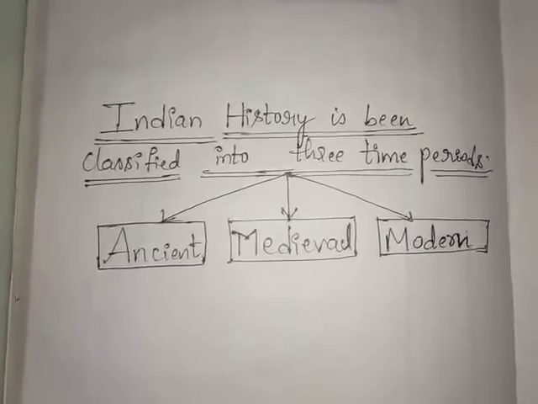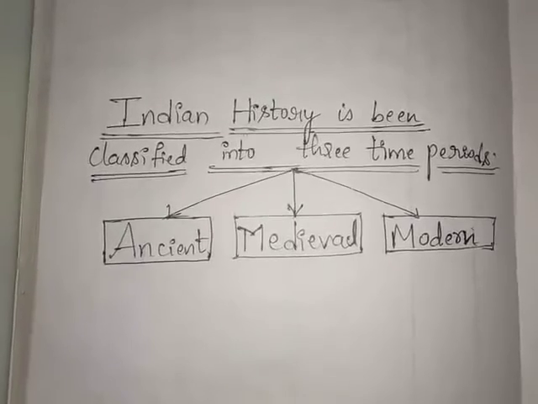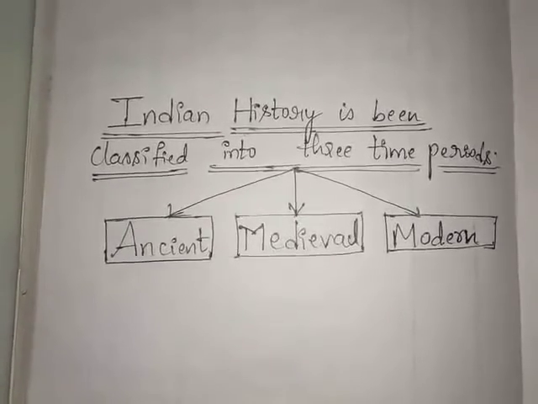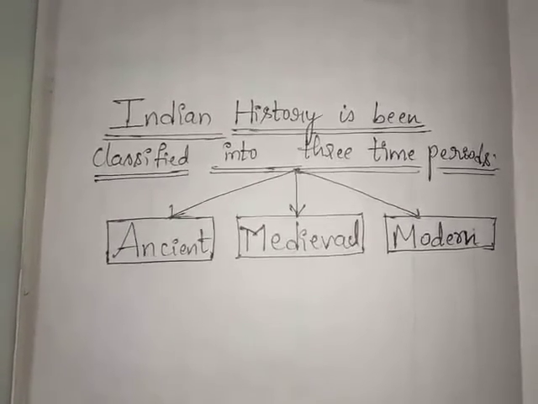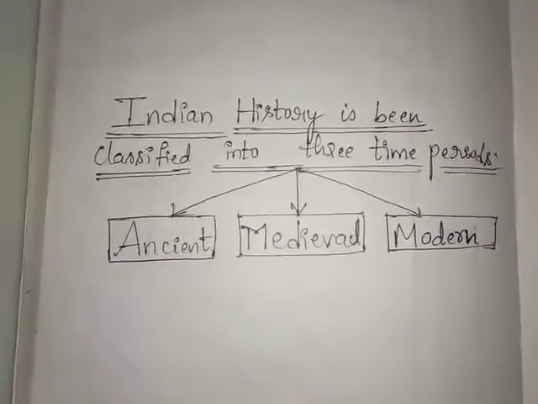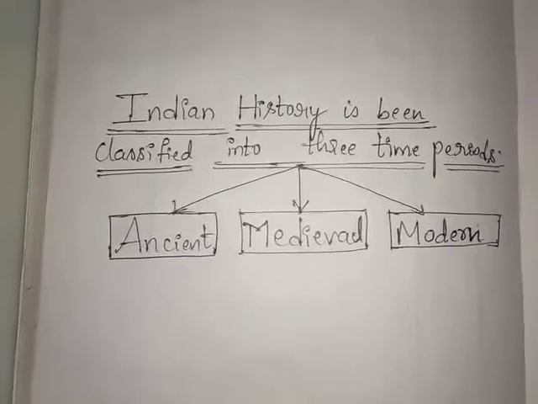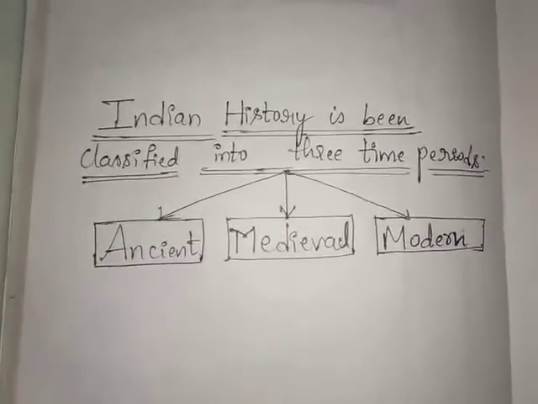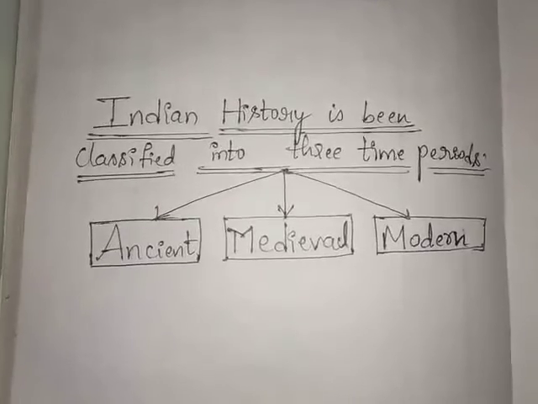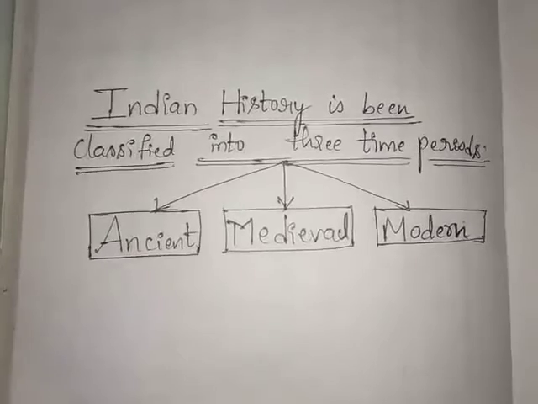And coming to the modern period, Indian history in this period begins from the decline of the Mughal Empire, when the British started arriving in India, finding the sea route to India. When the British came into India, the modern period began. And this modern period lasted till India gained independence in 1947.